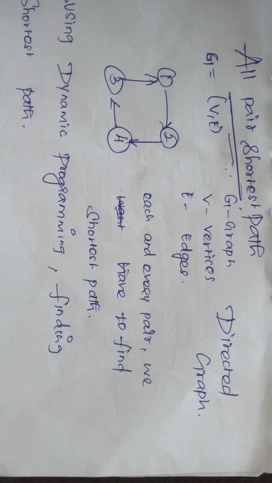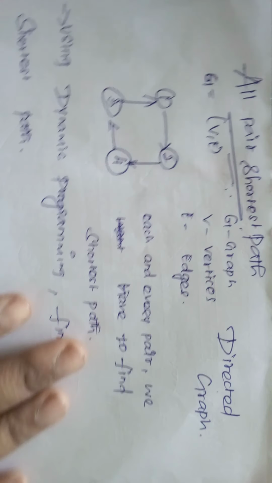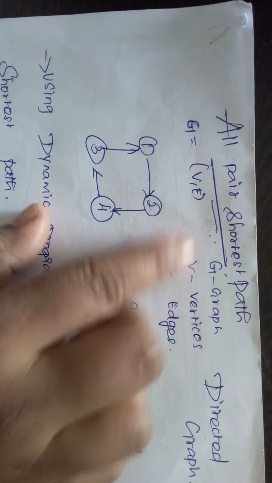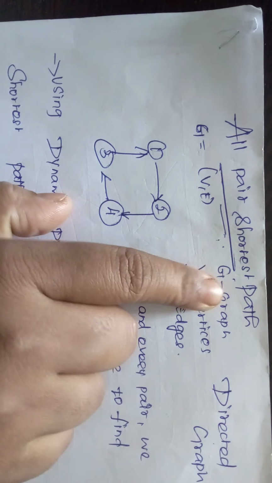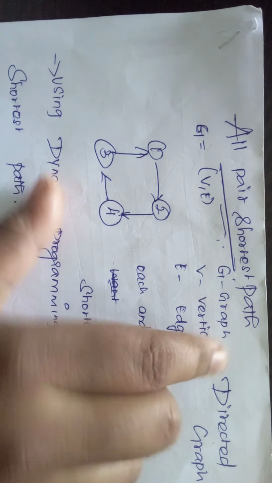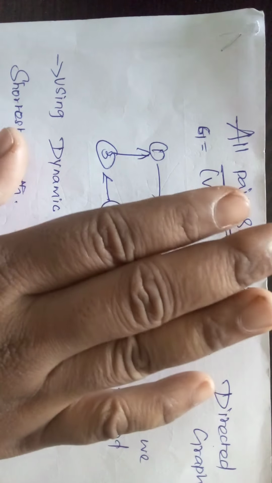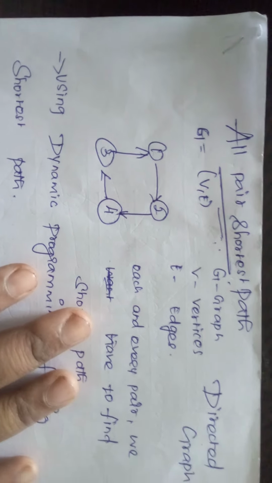Now we are going to see the topic about all pair shortest path. You have a separate topic in the second unit, third unit, that is all pair shortest path. There are so many problems that come under this one. Before going to those problems, you have to know what is all pair shortest path, and then only we can proceed to the formula problems.